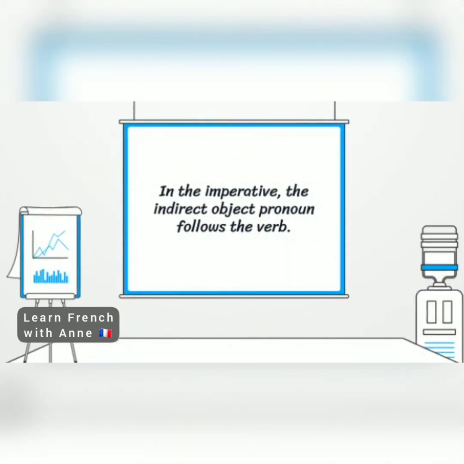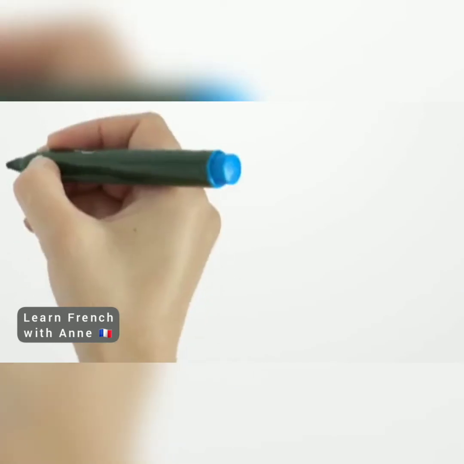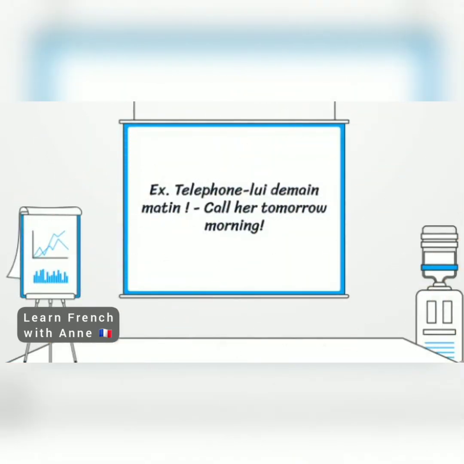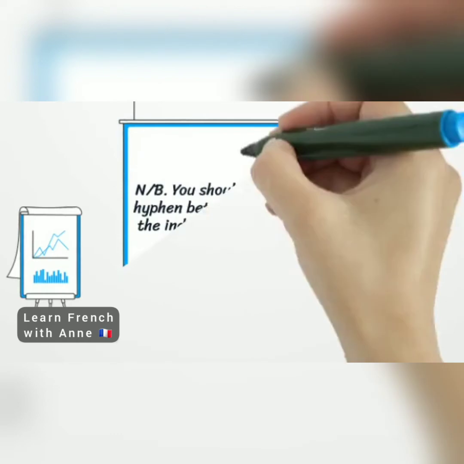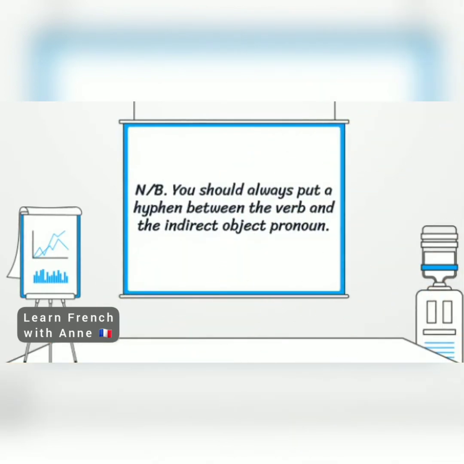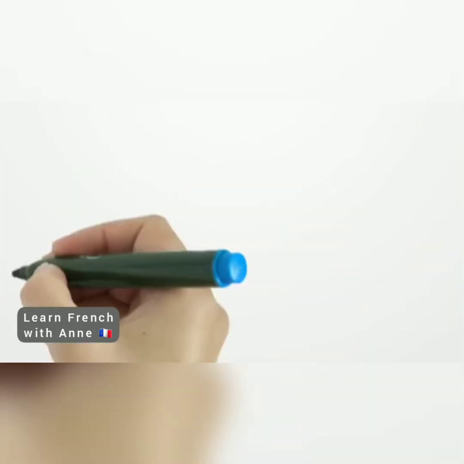Now in the imperative, the indirect object pronoun follows the verb. This is an exception. Okay? Téléphone-lui demain matin. Call her tomorrow morning. We can see that the verb téléphoner is before the lui. Note, you should always put a hyphen between the verb and the indirect object pronoun in the imperative.